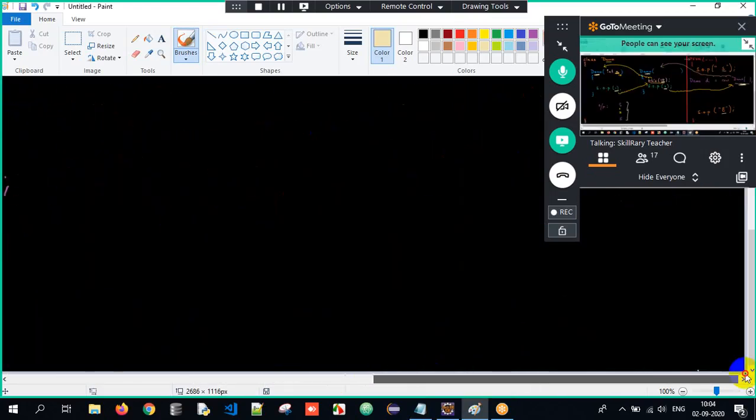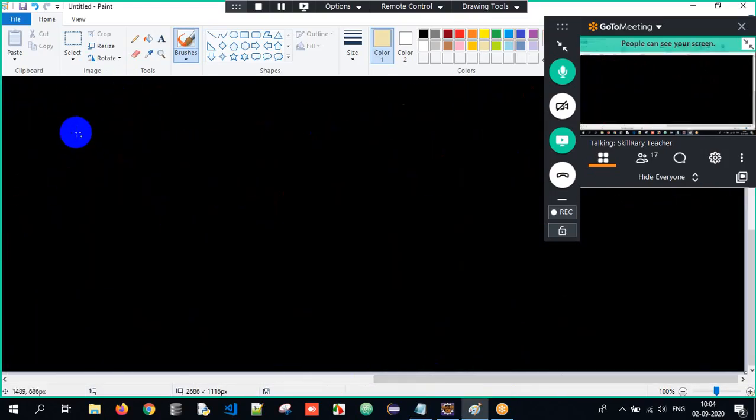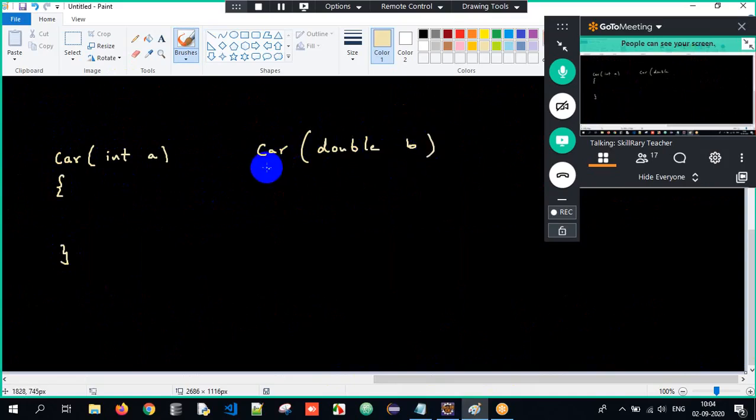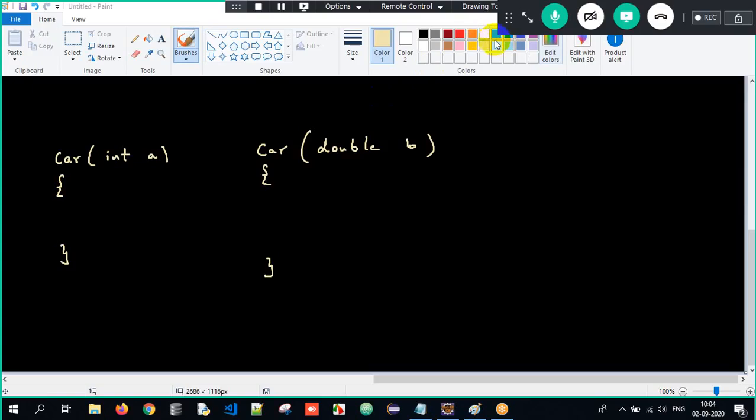Recursive chaining, as I told you. See here, guys, in Car, one constructor will accept int a, and another will accept double b. Now what will happen? I will make use of a statement: this(5.5), and here I'll write this(20).